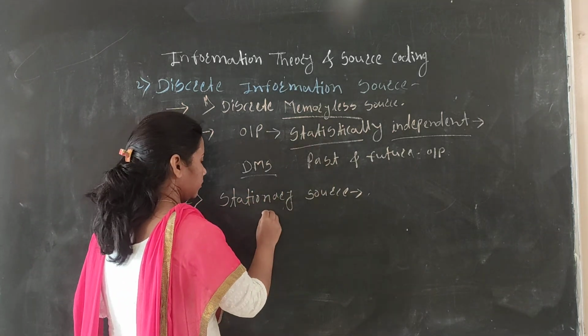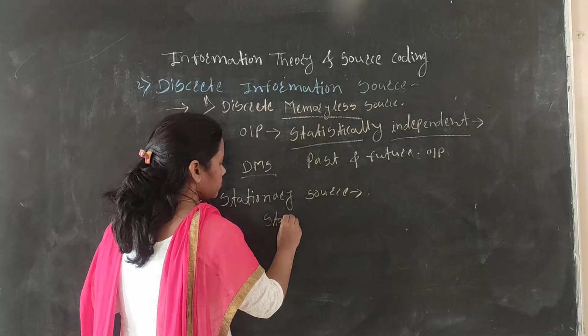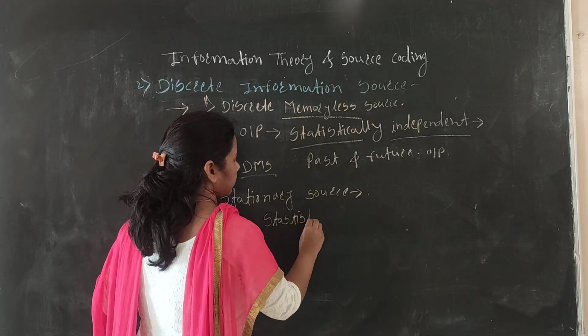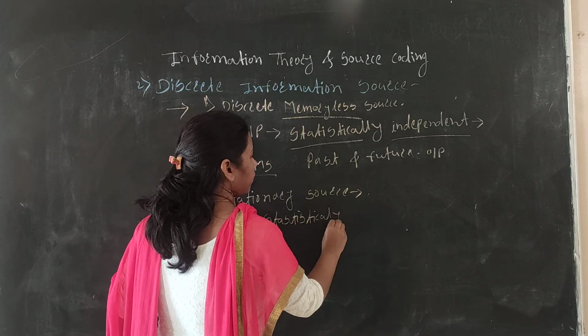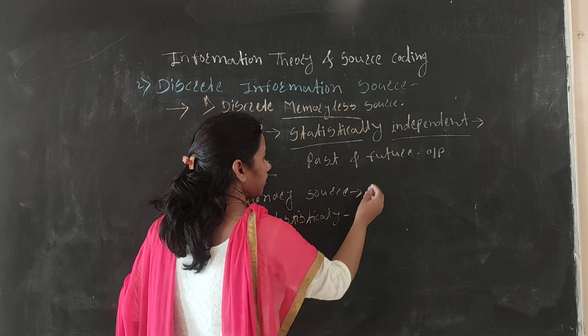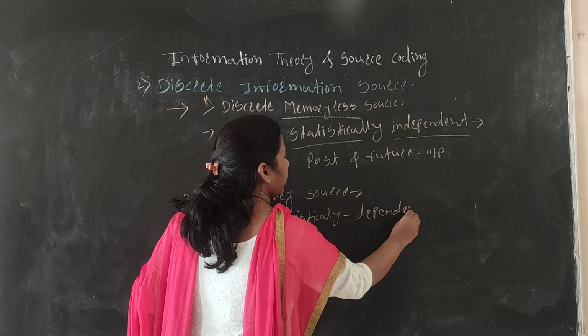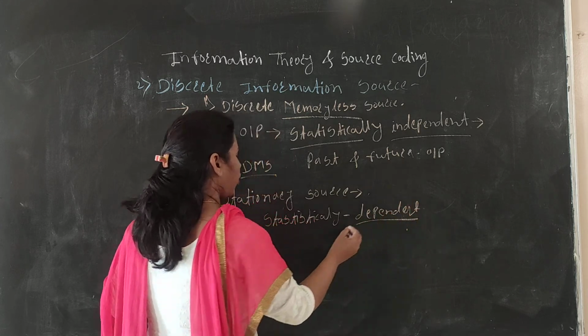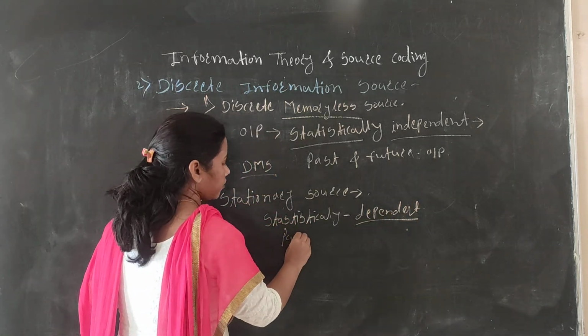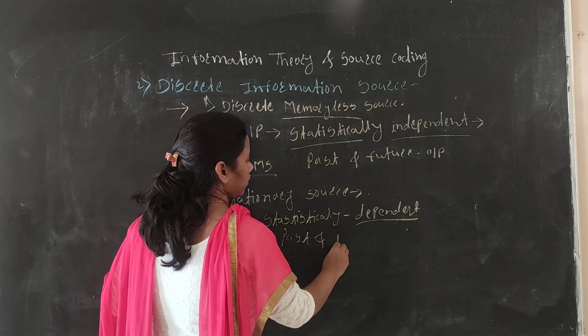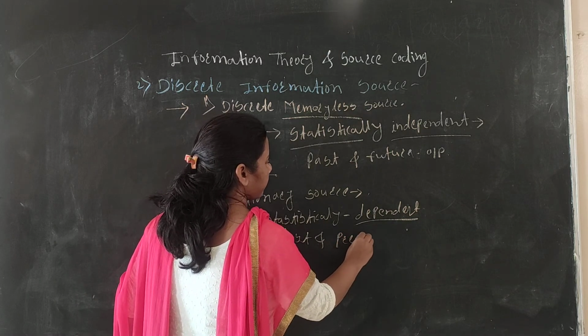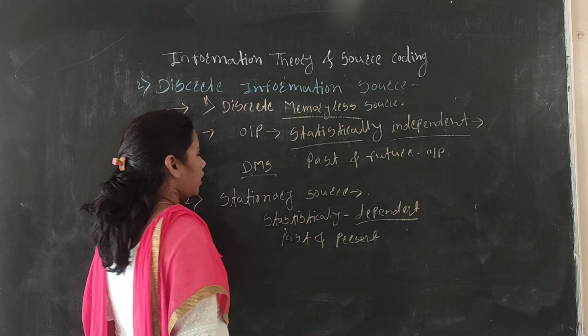In the DMS it is independent. Here, there is a dependence on the past and present output or the condition.